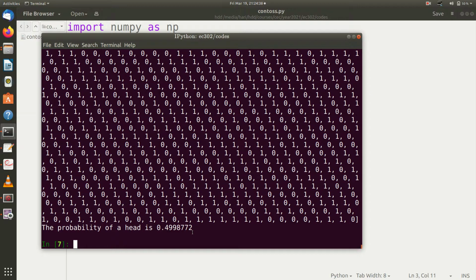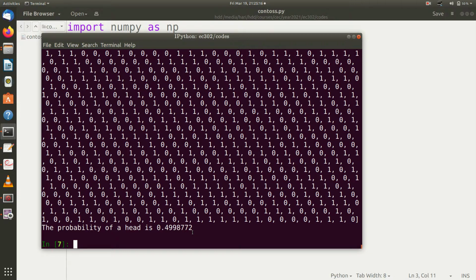So this is the concept of the law of large numbers. Suppose I toss a coin 10 times, I may get 3 heads or 7 tails. Sometimes I may get 7 heads or 3 tails. Sometimes I may get 4 heads and 6 tails. If I make it 1,000 times, I may get heads between say 400 and 600. As soon as I make n very large, this probability of getting a head becomes very close to 0.5.